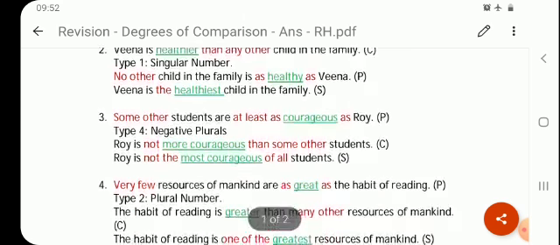Then when we change it into superlative, Veena will again come in the beginning, just like comparative. Veena is, and the word "the" is compulsory for superlative. For type 1, we will just add the healthiest for superlative. Healthy will become healthiest. Veena is the healthiest child in the family.